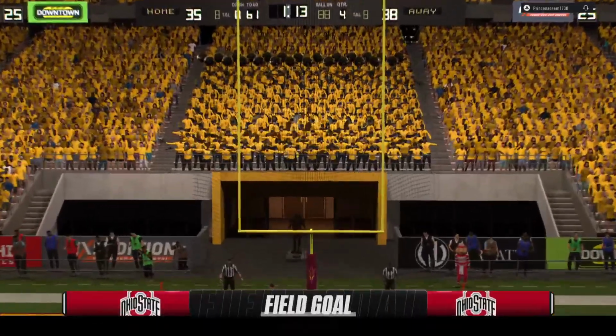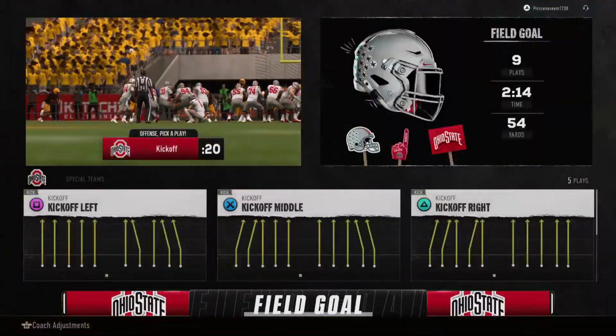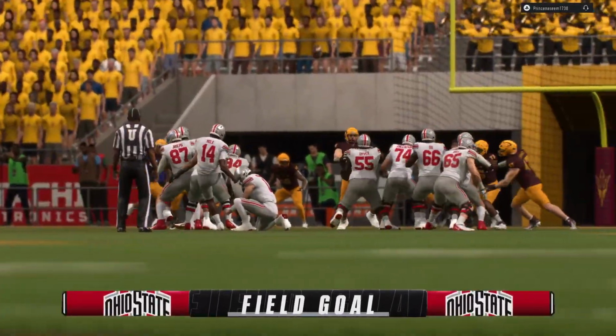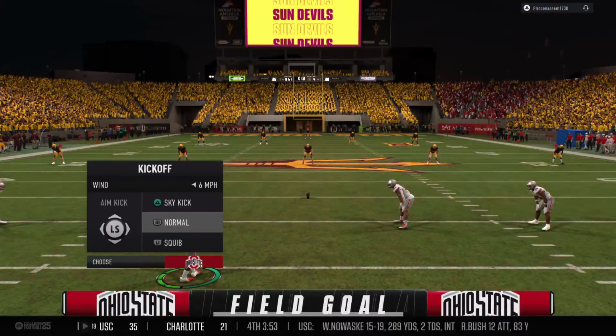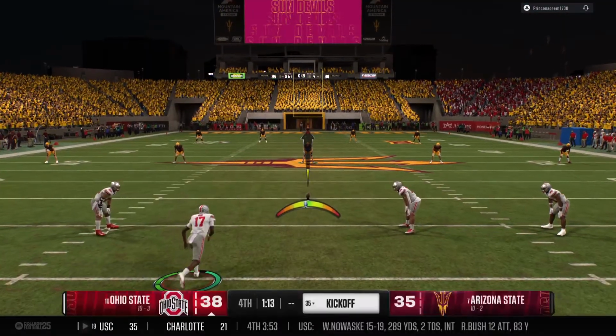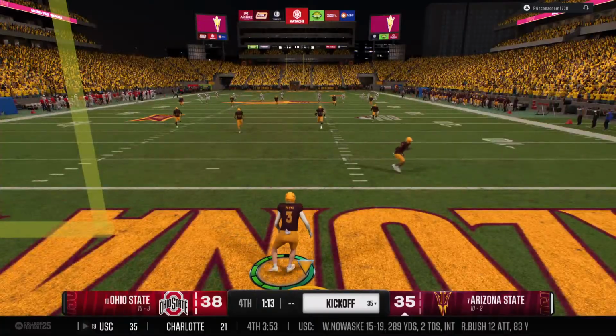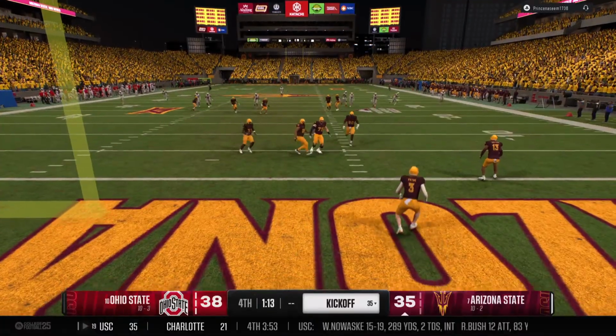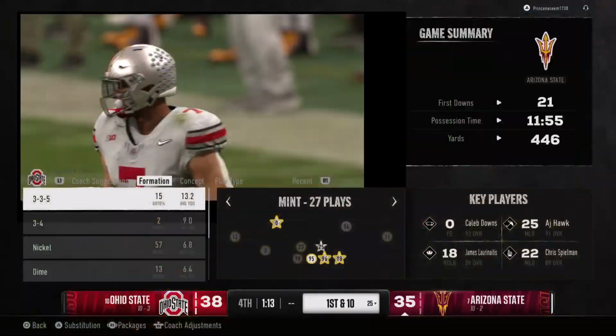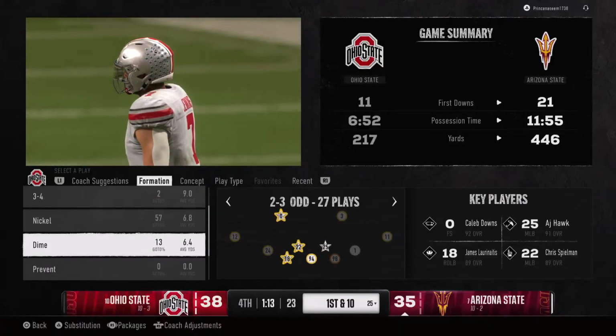The kick is good. He knocked it right down the middle. With a little over a minute to play, they have taken the lead. They come away with 3 points on the drive, and now the kickoff team will boot it away. Kick bounces out of the back of the end zone for a touchback.